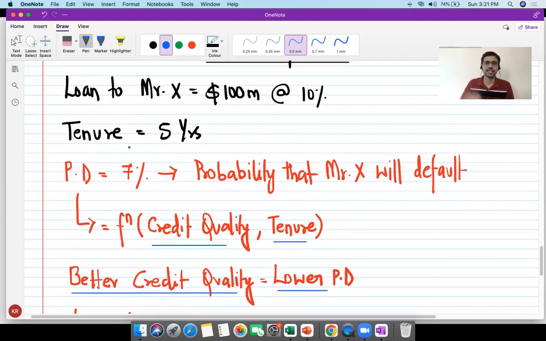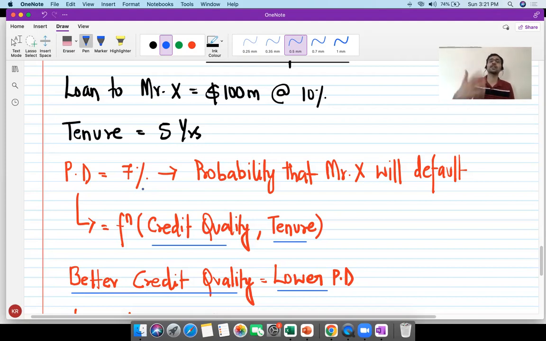Another thing that I want to clarify is this is the probability of default on day one. As time progresses, this 7% will also keep changing. Today, the probability of default is 7%. 1 year later, 2 years later, let us say the economic circumstances change. Mr. X who's carrying out a business, let us say his business actually starts failing. The demand for his product falls. There are some poor economic conditions. The demand falls and basically he's bleeding in losses. The probability of default is going to shoot up.